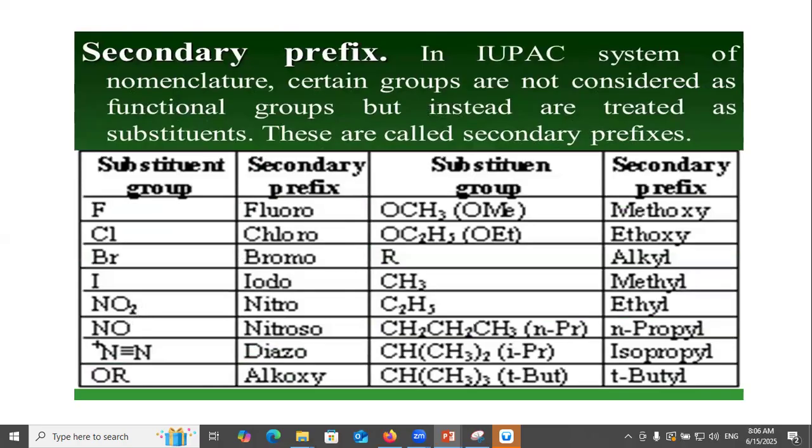Secondary prefix: in the IUPAC system of nomenclature, certain groups are not considered as functional groups, but instead are treated as substituents. These are called secondary prefixes.